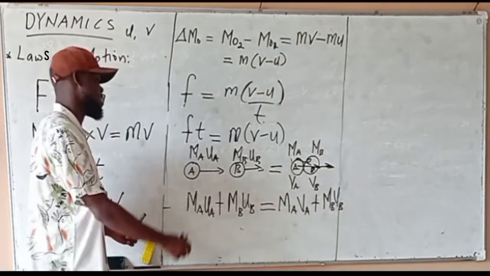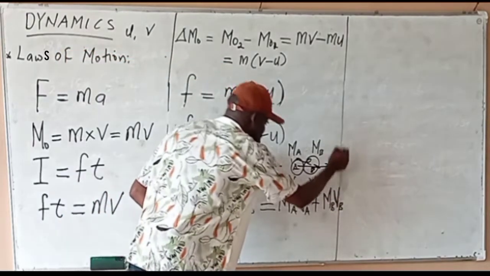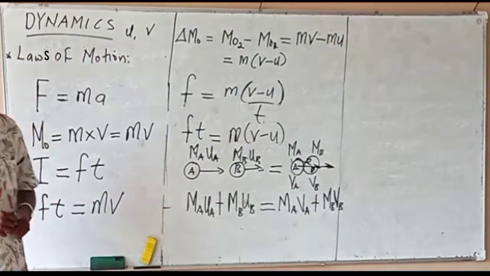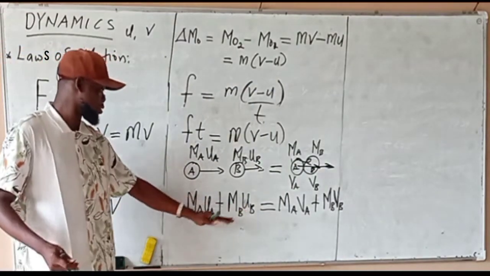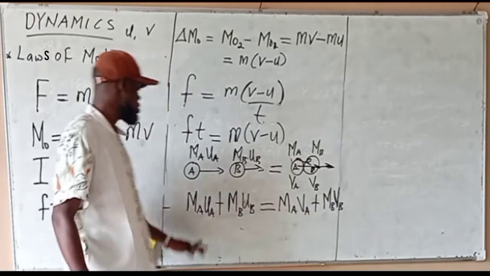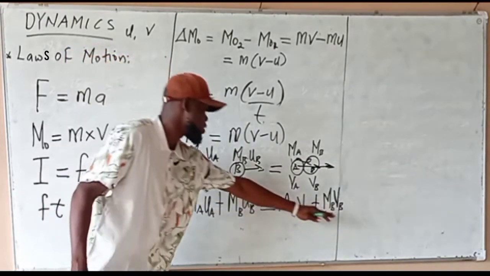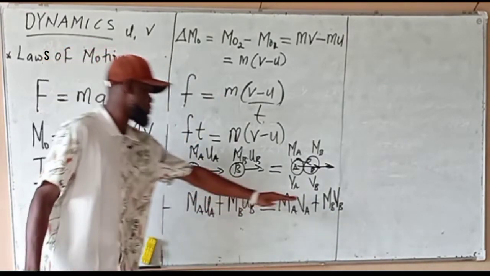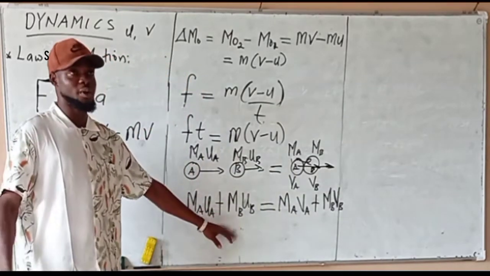At B, that will be the final momentum. So this is the initial momentum, the final momentum. The momentum before collision will be equal to what? The momentum after collision. So this is the momentum after collision, this is the momentum before collision.